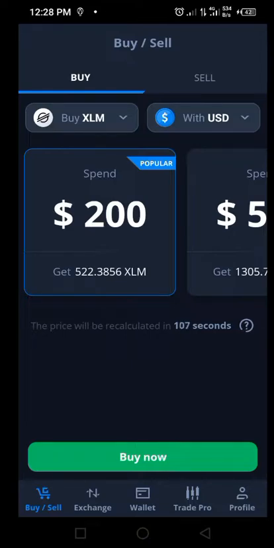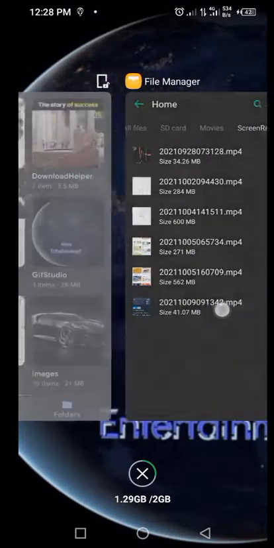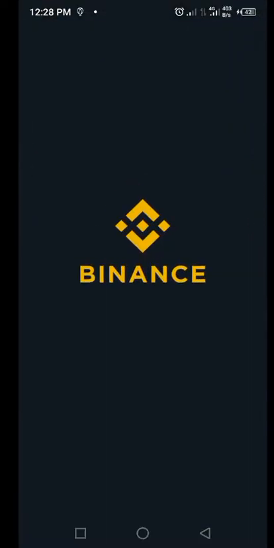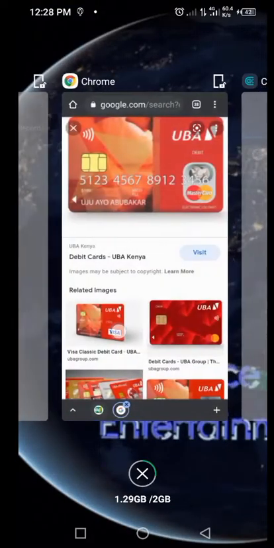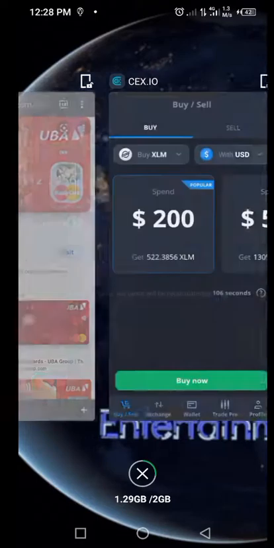All right, now once we do this, we are going to be selling these dollars. We are going to be charged at bank rate, then we'll be sending the dollars to Binance for sale. This is the black market. We buy at bank rates. This is the secret here now. So the idea is we buy at bank rates, we sell at black market rates.